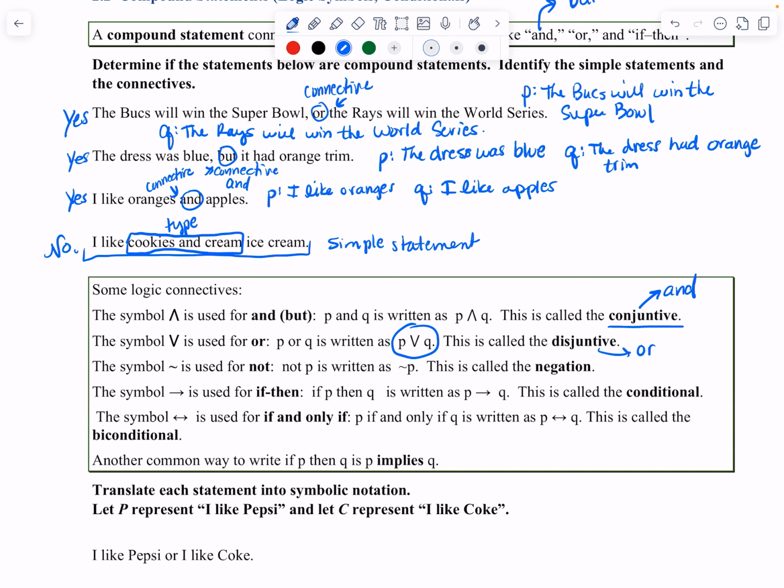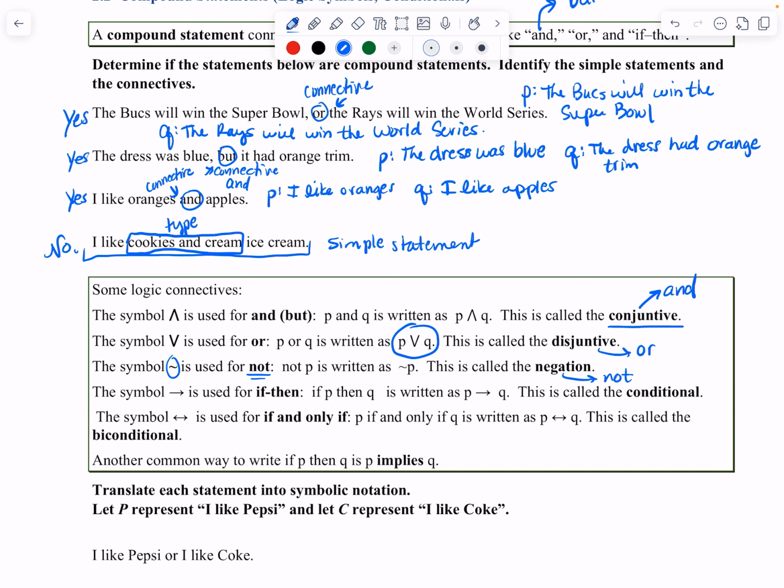Now we have this tilde symbol. This stands for not, or negation. It is read as not P. So remember, we're only negating a simple statement, right? By the way, we can negate a compound statement, but we have to use parentheses. So let's not do that right now. Not P is written as tilde P. This is called negation. Negation goes with not.